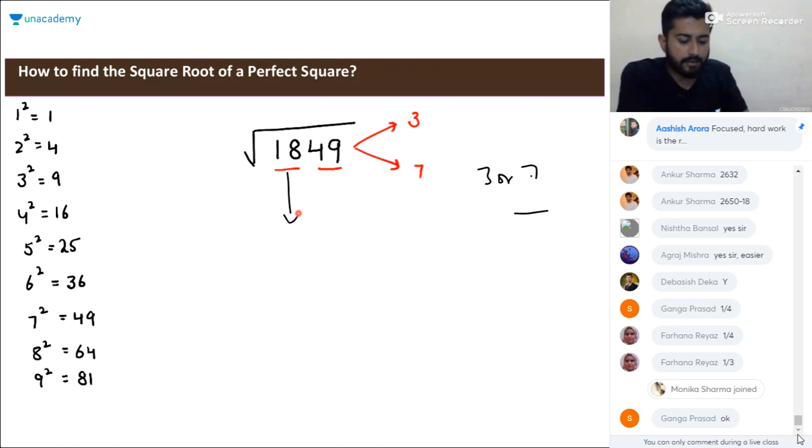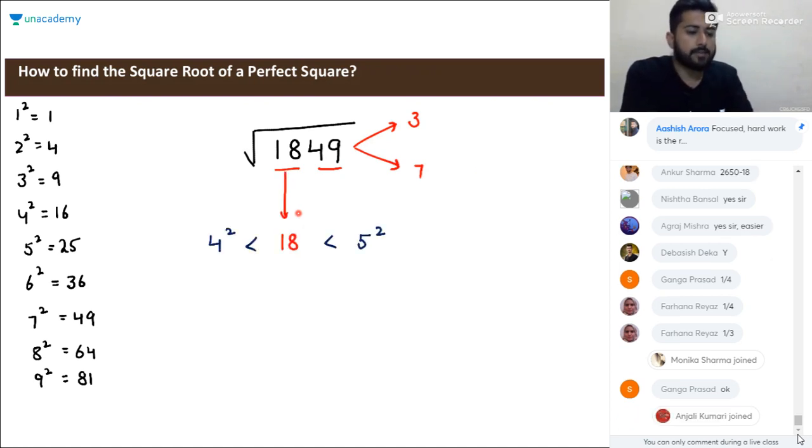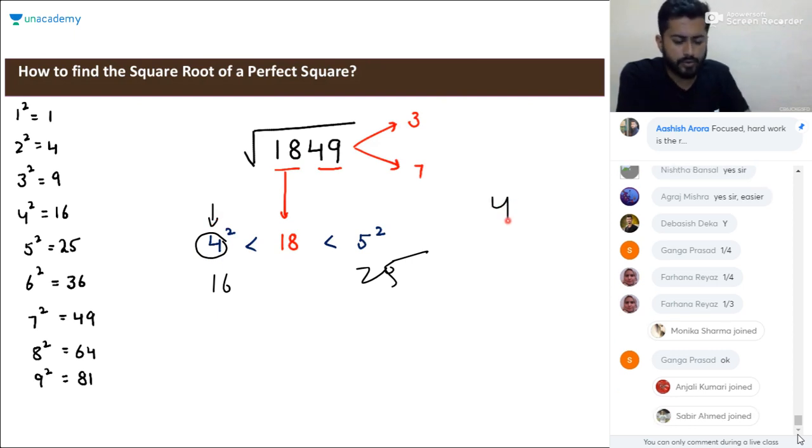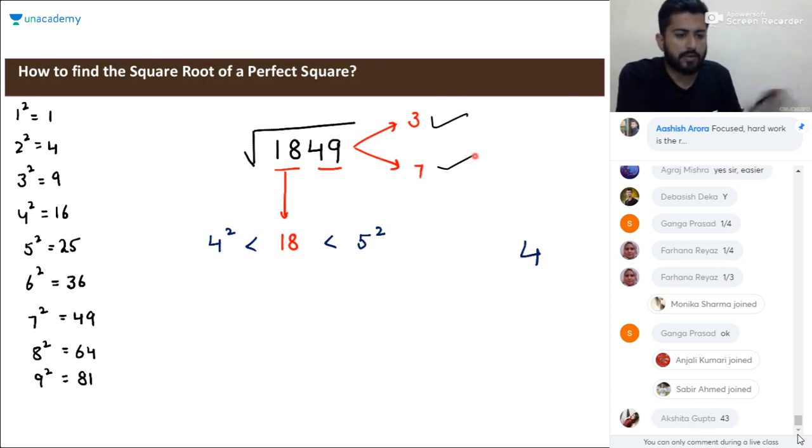This 18 lies between the squares of 4 and 5, that is, it lies between 16 and 25. So for the tens digit, we are going to consider the lower, the smaller number. So here the tens digit will be 4 for sure. And now the main thing is to calculate the unit digit. What should be the unit digit, 3 or 7?